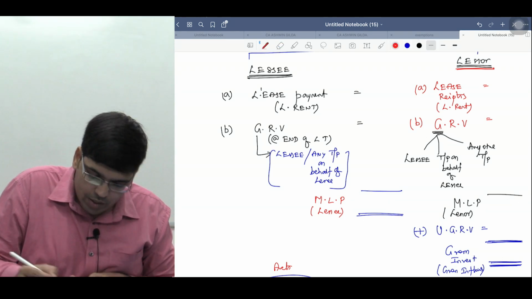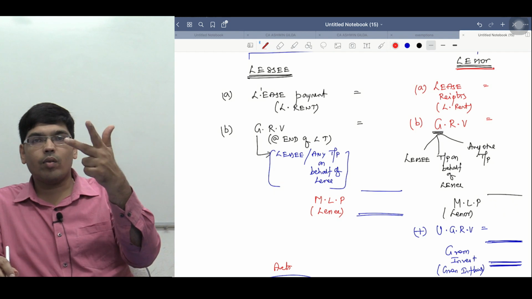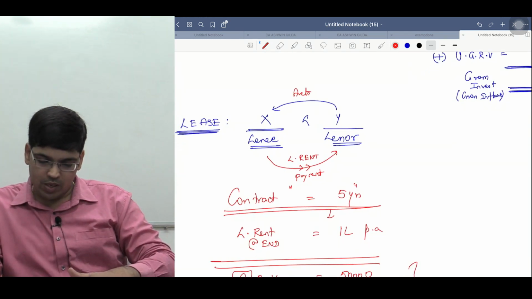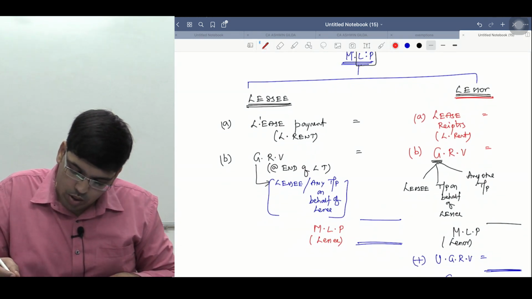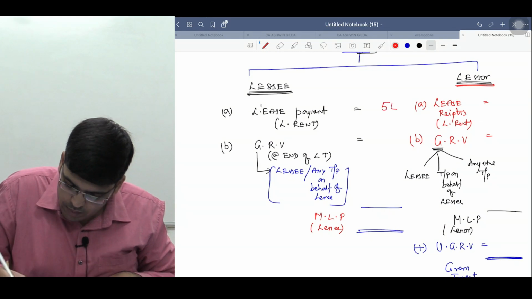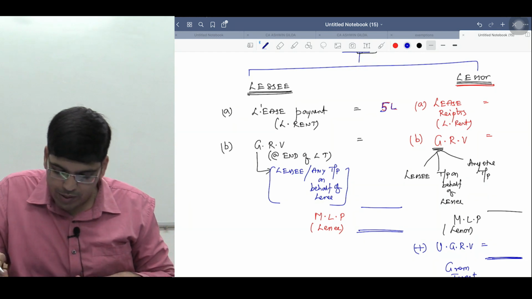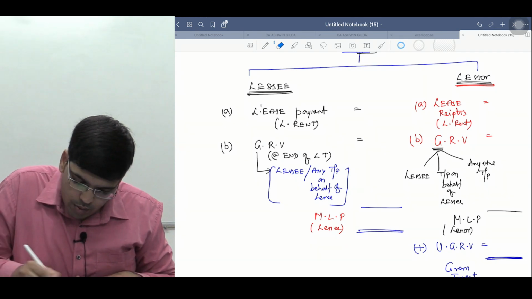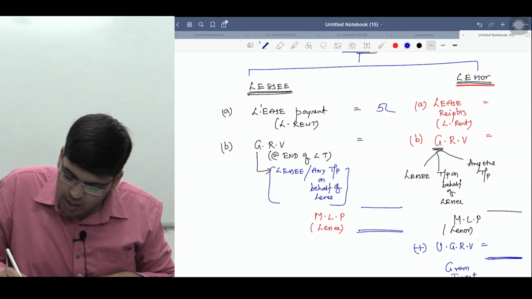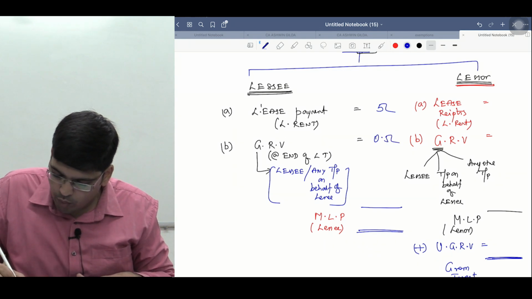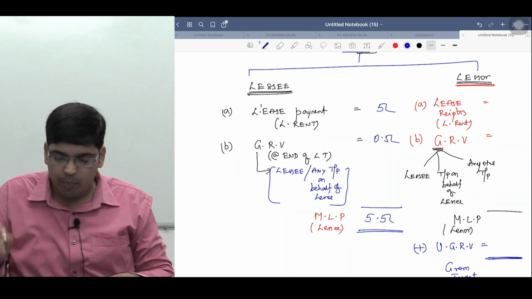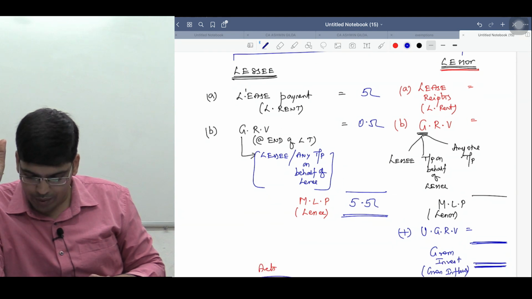So what are the lease rentals here? 1 lakh, 1 lakh, 1 lakh, 1 lakh, 1 lakh over a period of 5 years. So this should become 5 lakhs. ये 5 लाख रुपए बन जाएगा, right? Now, what is the guarantee given? 50,000 guarantee is given. Therefore, the MLP here is 5.5 lakhs.